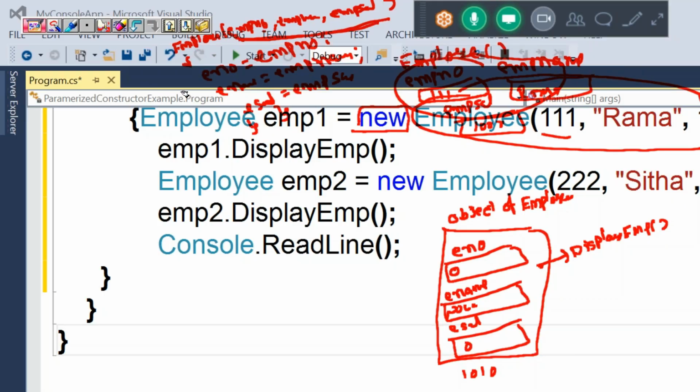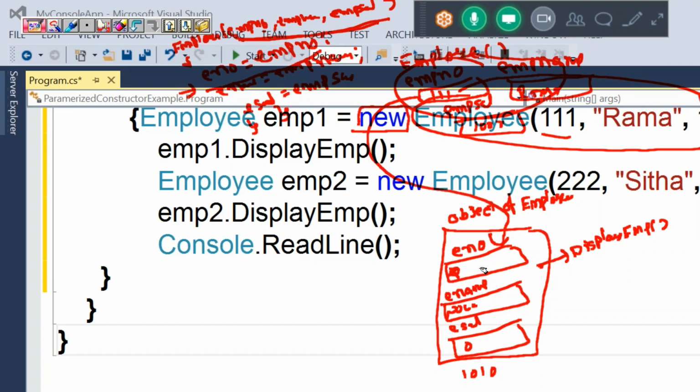Now the constructor block is executing. First statement: eno equal to empno. Means the value is assigned from empno, which is a local variable, to the instance variable. From empno to eno.